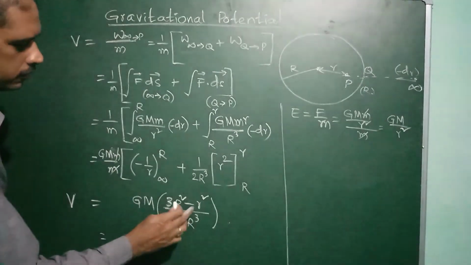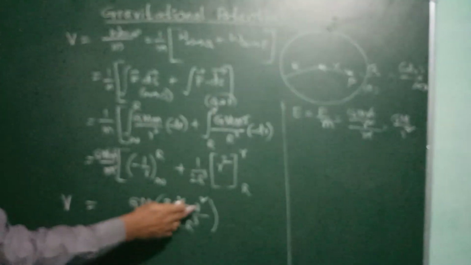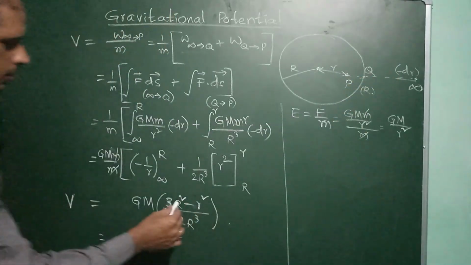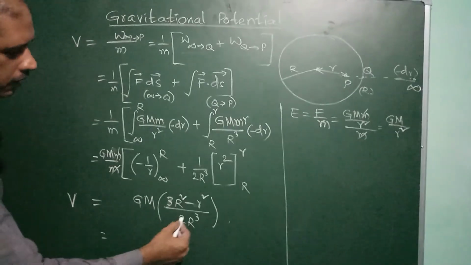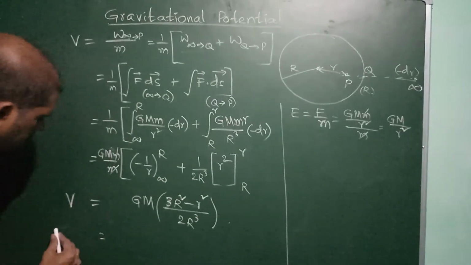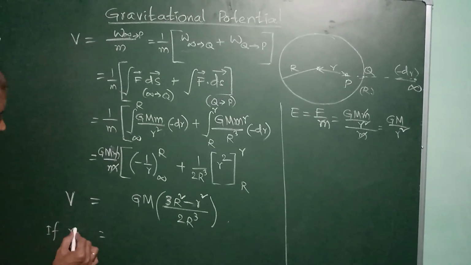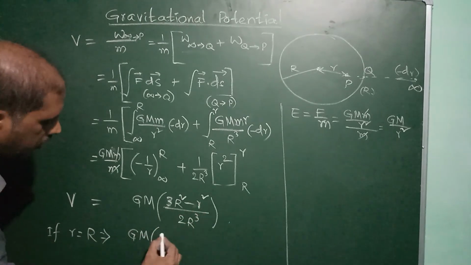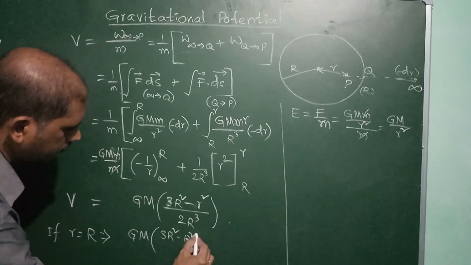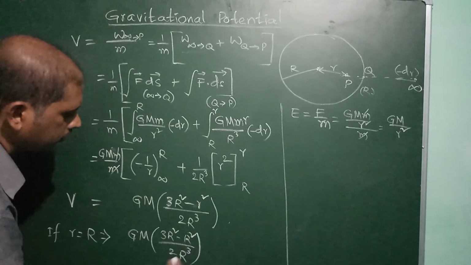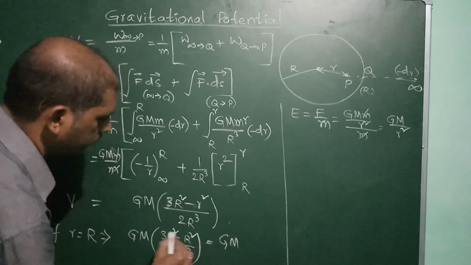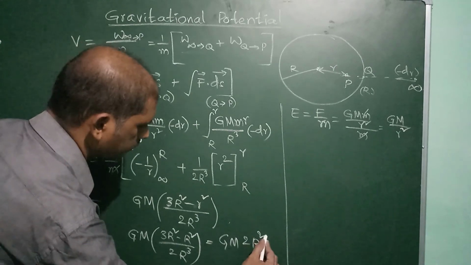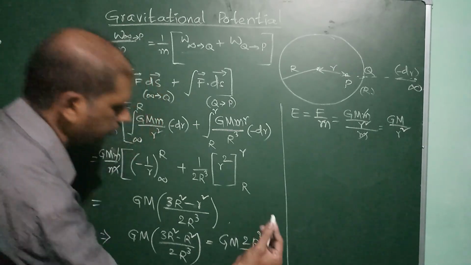If r is equal to capital R, meaning the point is exactly on the surface, then 3R square minus r square gives 2R square. Then GM into 2R square by 2R cube gives GM by R.